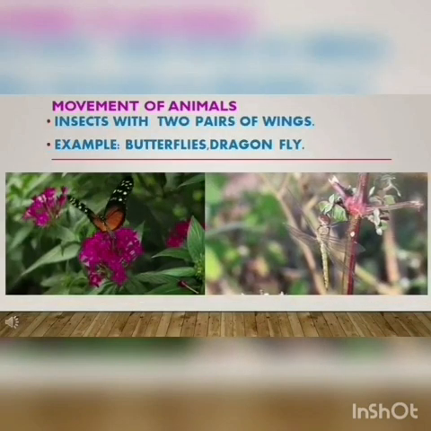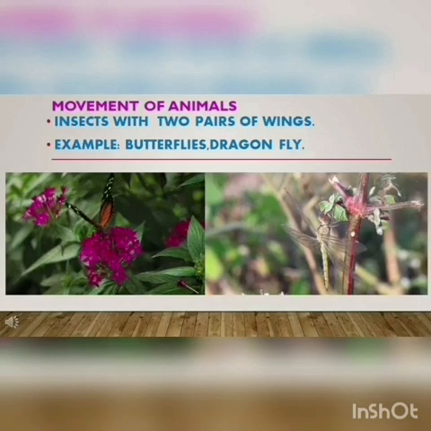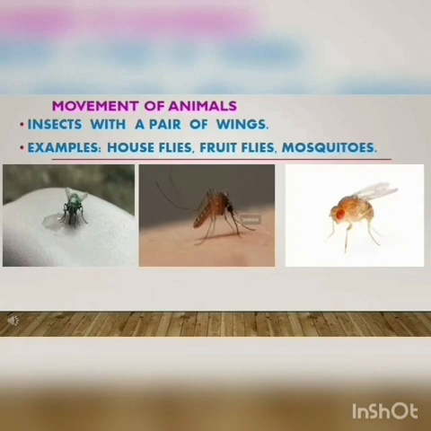Insects with 2 pairs of wings. Example, butterflies, dragonfly. Insects with a pair of wings.